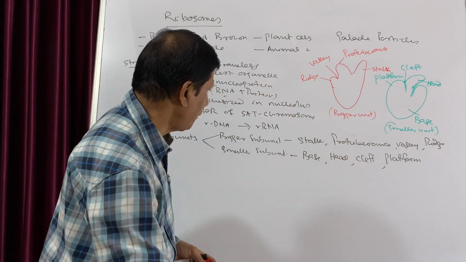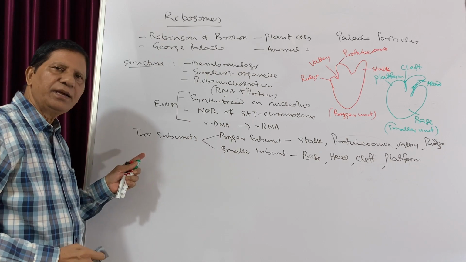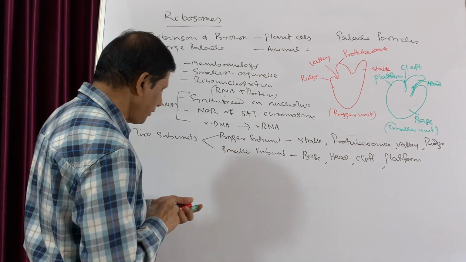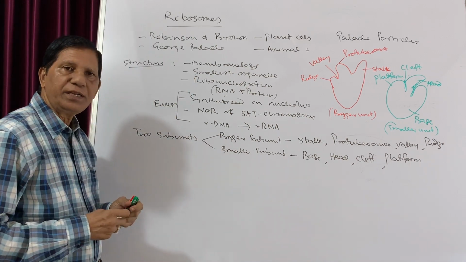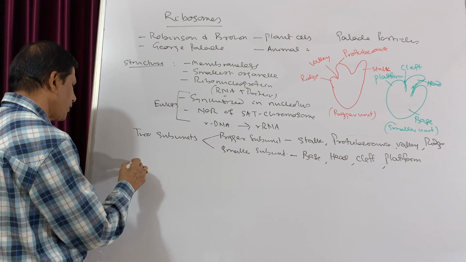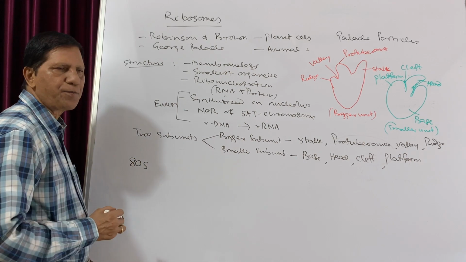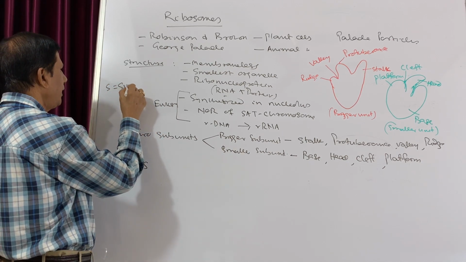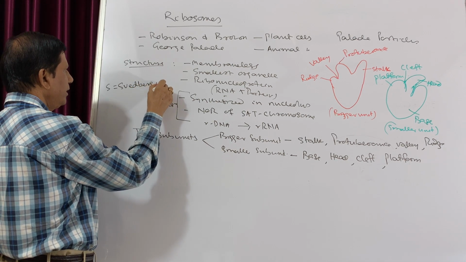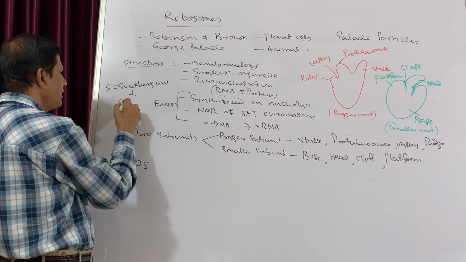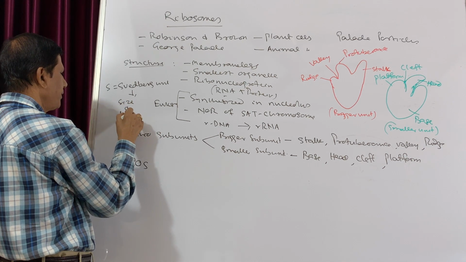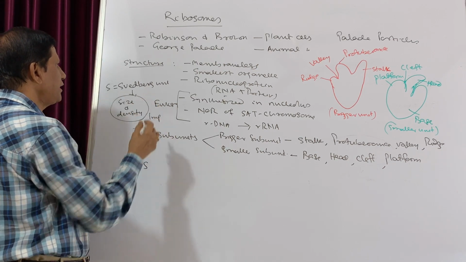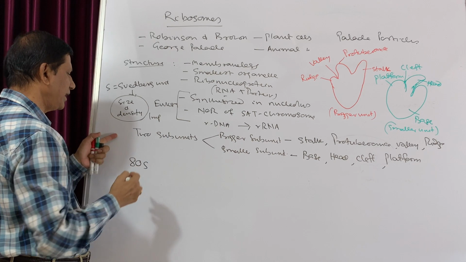Whether eukaryotic or prokaryotic, ribosomes usually consist of two units. In eukaryotes, the ribosome is known as 80S, where S means the sedimentation coefficient, or Svedberg unit, which is a measure of size and density. This is very important.